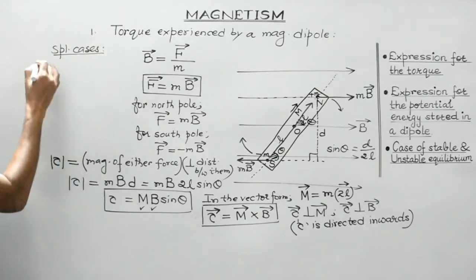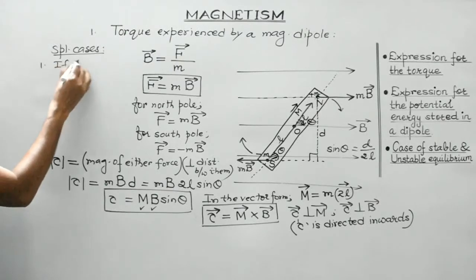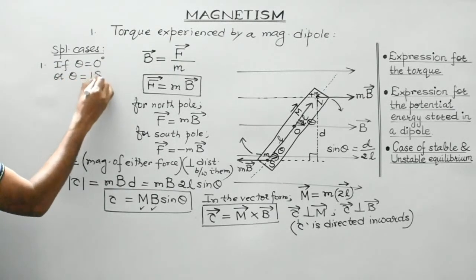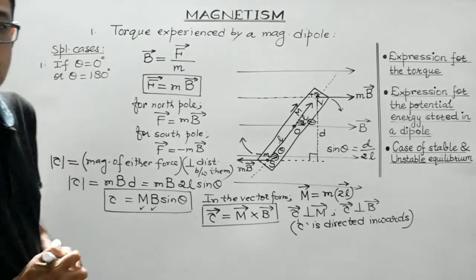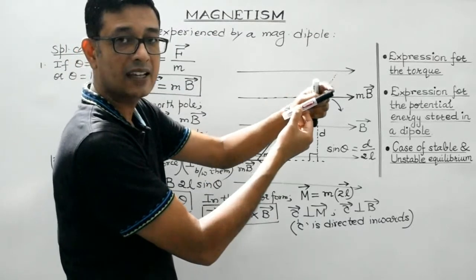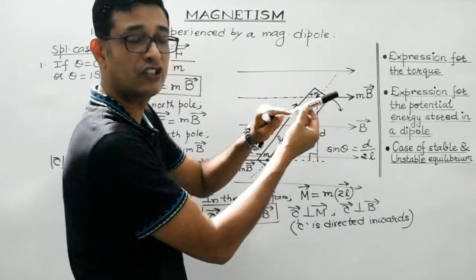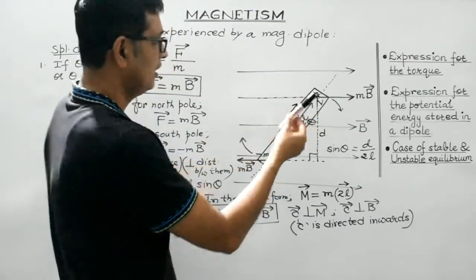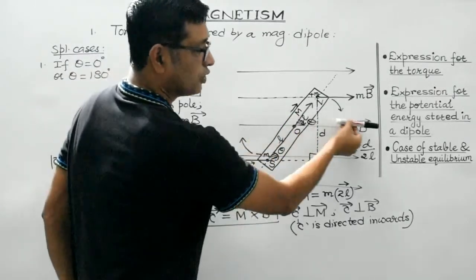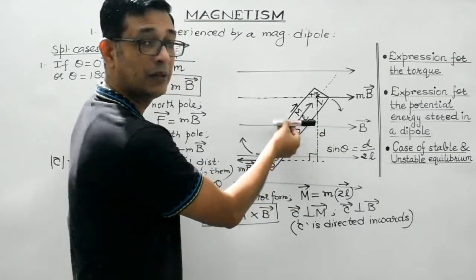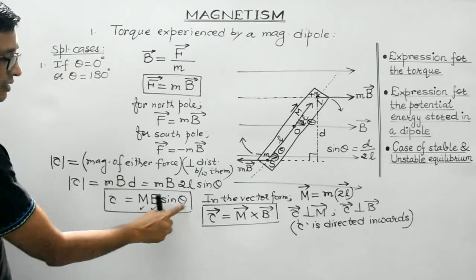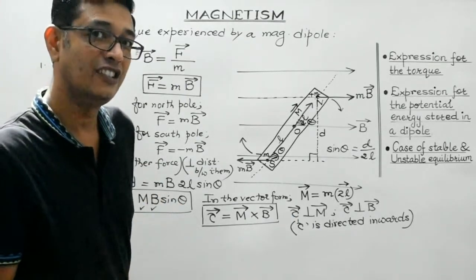Now look, students, first case, if theta is equal to 0 degree or theta is equal to 180 degree. Suppose this is a bar magnet, this black cap represents the north pole and the other end represents the south pole, right? It is placed under the influence of a magnetic field like this. It is placed along the direction of the magnetic field so that the angle theta becomes 0, right? If angle theta is 0, then sin 0 is 0, so torque would be 0.